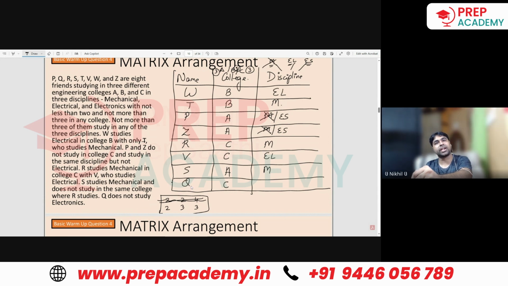Q does not study electronics. Now, mechanical he cannot study because we have got the whole mechanical thing covered. And he's not studying electronics. It is a negative conjugate statement, which means he's studying electrical. So 1, 2, and 3 are electrical, and 1 and 2 are electronics. Understood? Yes, sir.